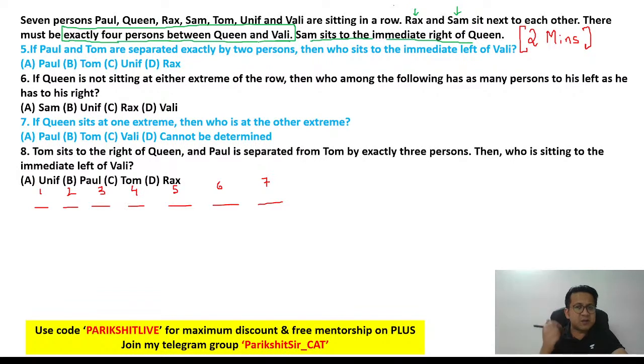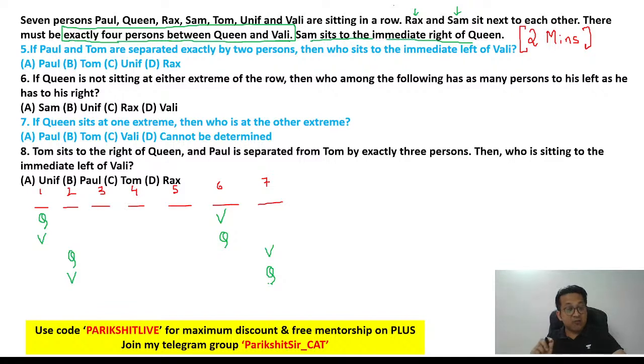So let's start with statement number 2. Q and V, 4 people in between. If Q is at number 1, V is going to be at number 6, with 4 people in between. Or vice versa. If V is at 1, Q is going to be at 6. Or if Q is at 2, V is going to be at 7. Or if V is at 2, Q is going to be at 7.